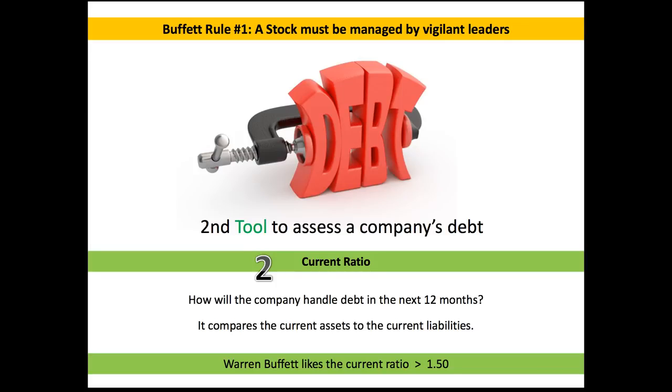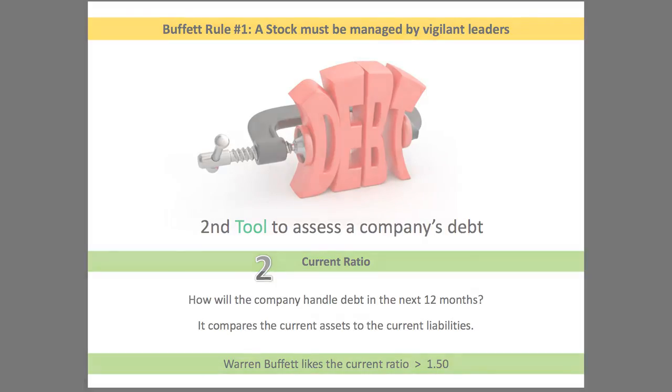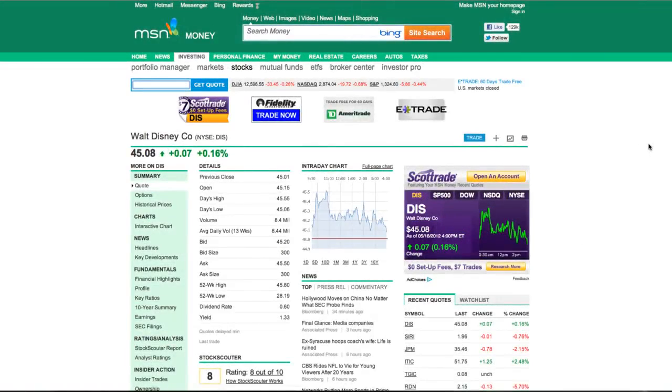So when we look at the current ratio, Warren Buffett likes the current ratio to be greater than 1.5. So that's important. You're going to want to write that down. 1.5 and above is what you're really looking for in a current ratio. So let's go ahead and pull up the companies off of MSN Money. Okay, so here we are back at MSN Money with Walt Disney at the top level page. You just follow the same technique as we used before. You type in DIS up here in order to get to the Walt Disney Company.